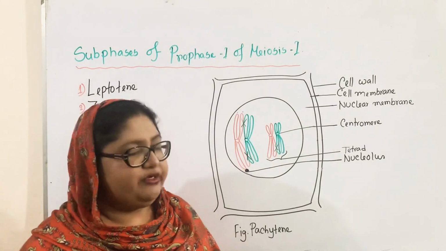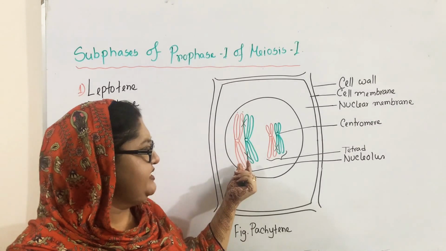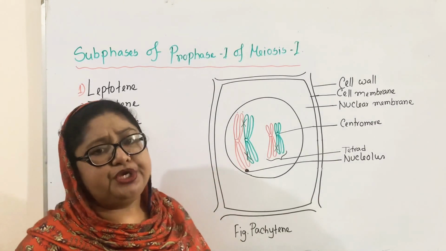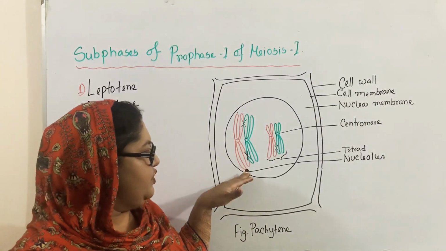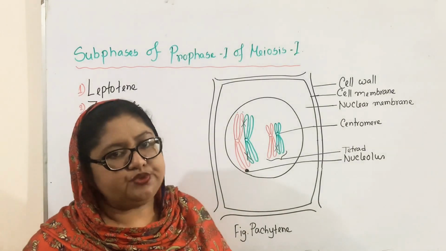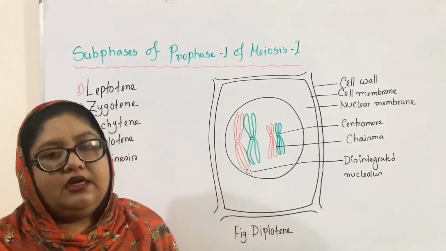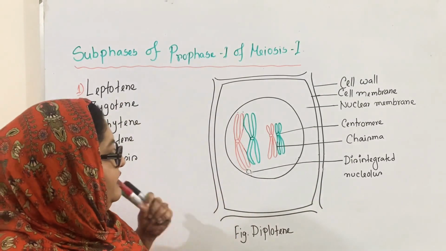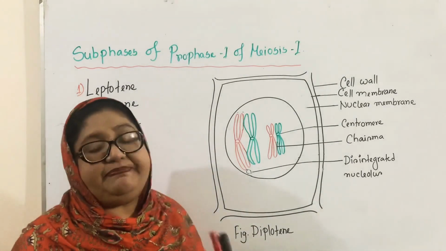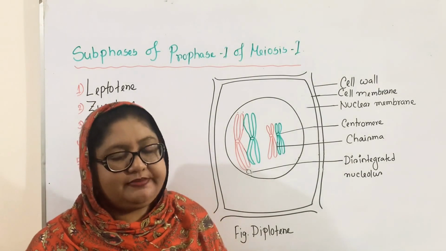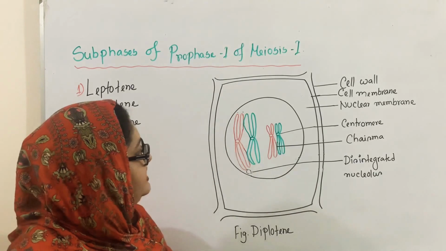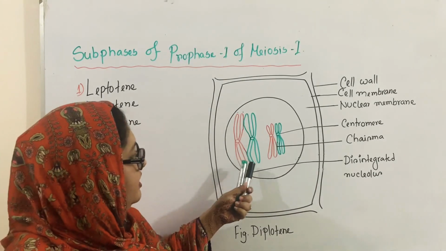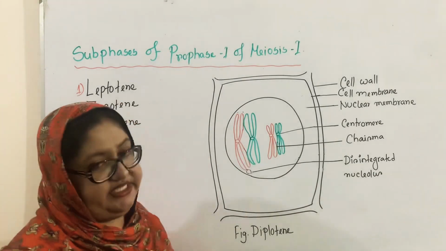Due to crossing over, different traits are exchanged in between two non-sister chromatids. At the end of this stage, the nuclear membrane and nucleolus also remain unchanged. Now, there are four subphases, that is diplotene. Diplos means double and tene means thread. During these subphases, the repulsion in between the two homologous chromosomes of a bivalent increases.